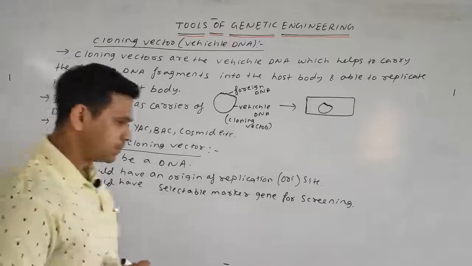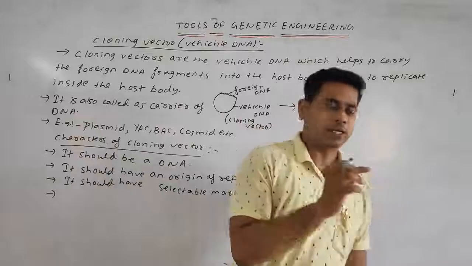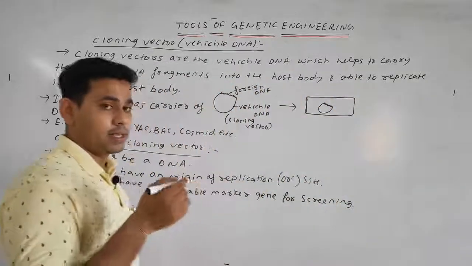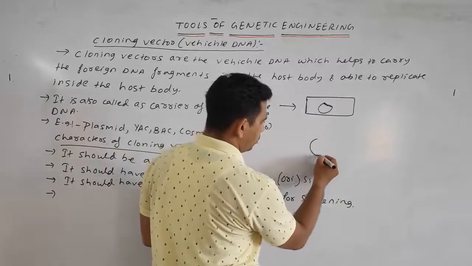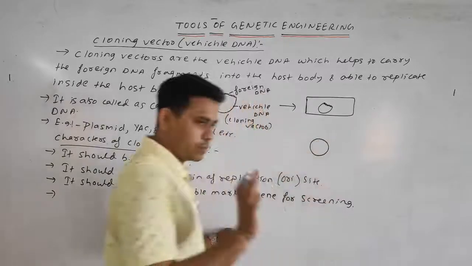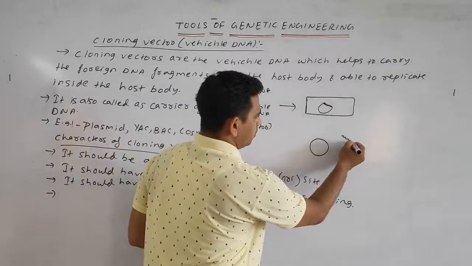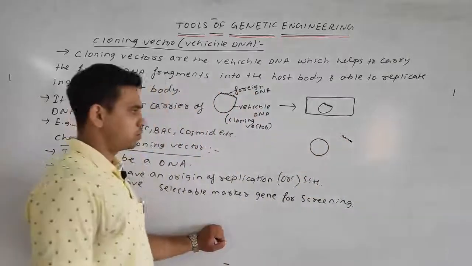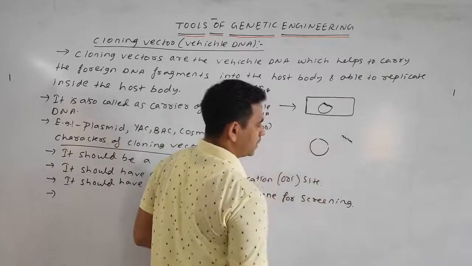Last point, it should have a cloning site where the foreign DNA can be incorporated. Means, as I said here, suppose this is your general DNA and this is the fragmented or the foreign DNA. Suppose we cut a particular sequence with the help of the restriction endonuclease.